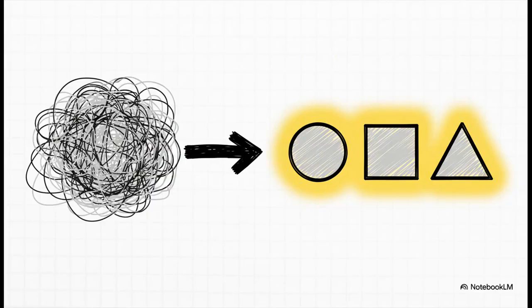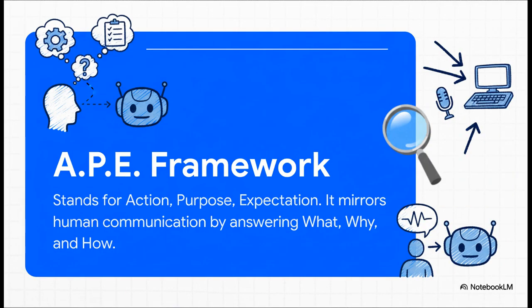But here's the good news. What if I told you there's a way to turn those useless responses into sharp, tailored, and genuinely valuable content? Well, there is. The solution is a simple, easy-to-remember system called the APE framework. So what is APE? It just stands for action, purpose, and expectation.